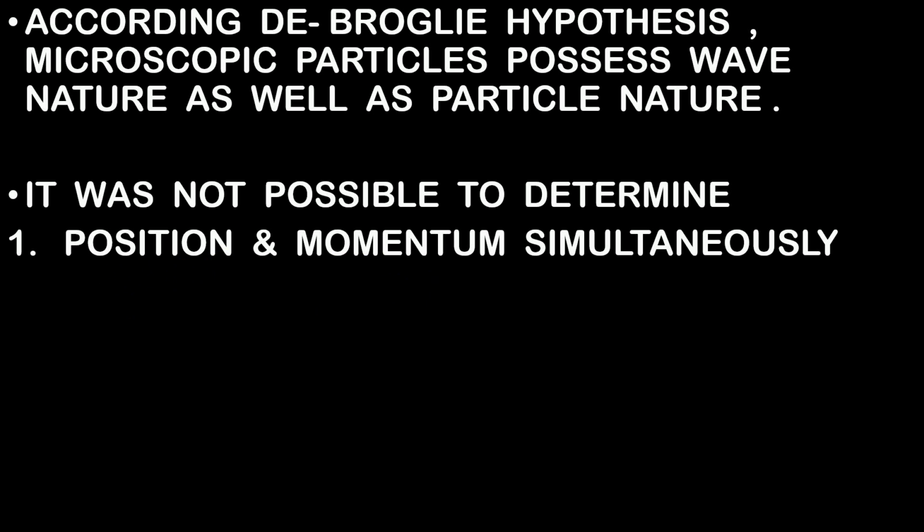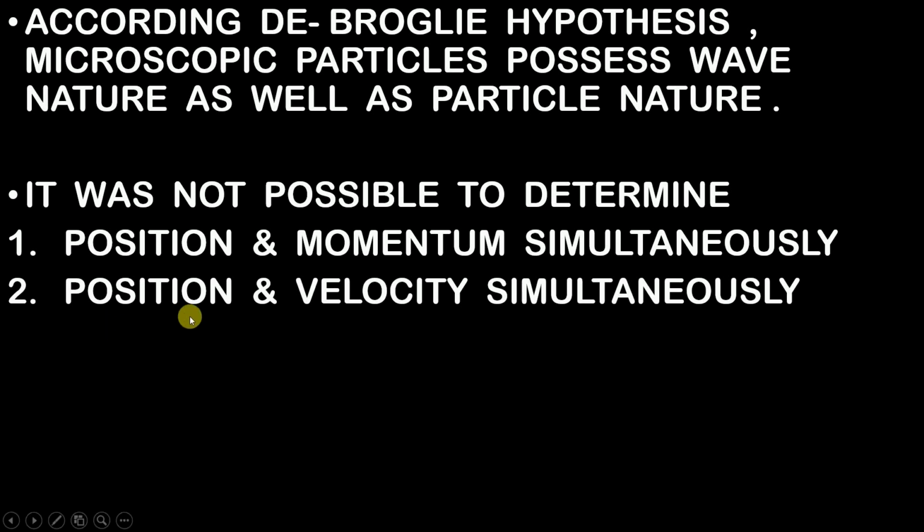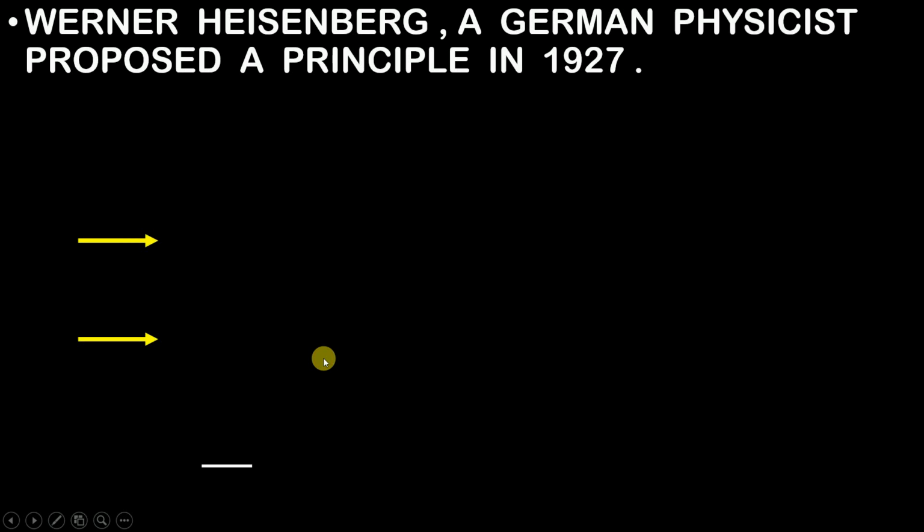And the second thing that was not possible to determine was position and velocity simultaneously, which means that you cannot calculate the position of an electron and the velocity of an electron at the same instant of time. So here comes Werner Heisenberg, a German physicist who proposed a principle in 1927.